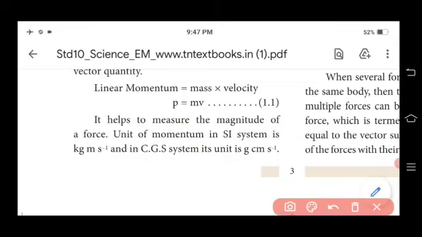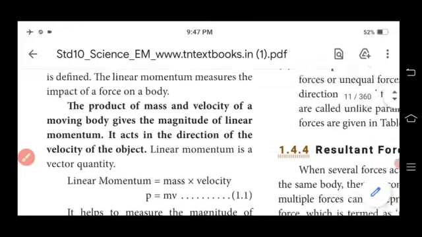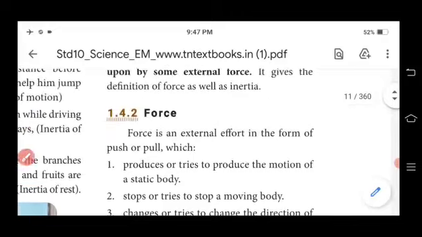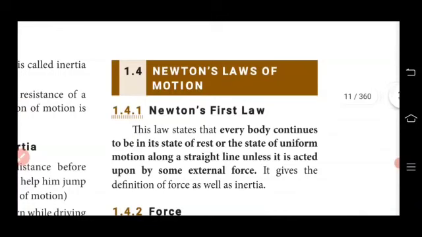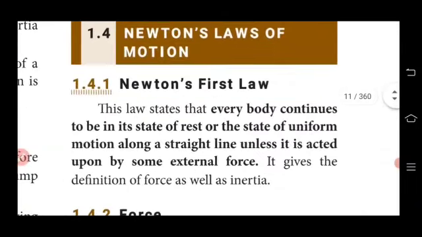Another very important question. It helps to measure the magnitude of force. The unit of momentum in the SI system is kilogram meter per second, and in the CGS system, gram centimeter per second. And then our next topic, a very important topic, Newton's laws of motion.